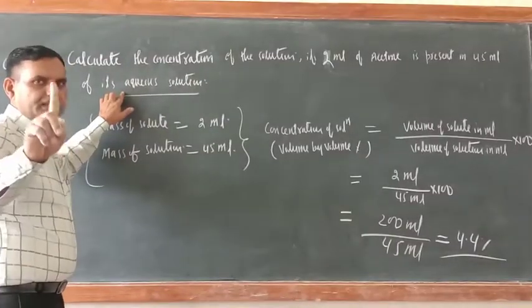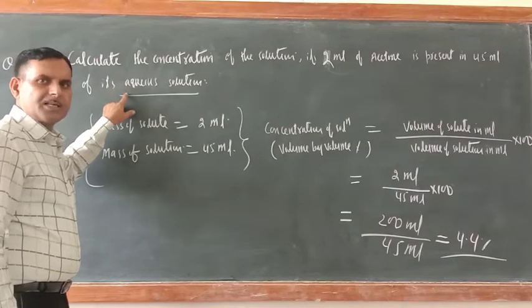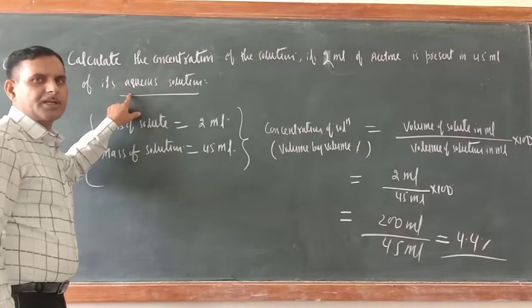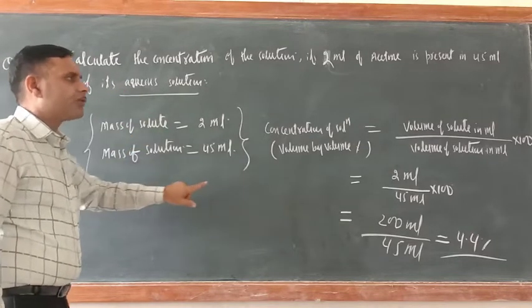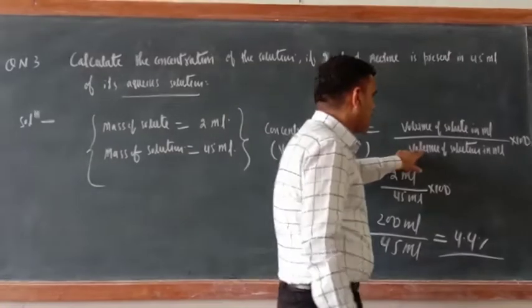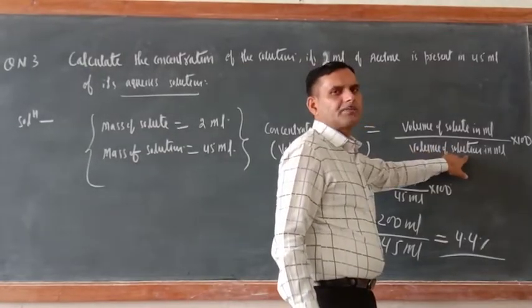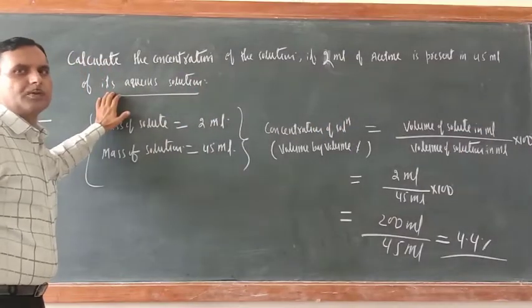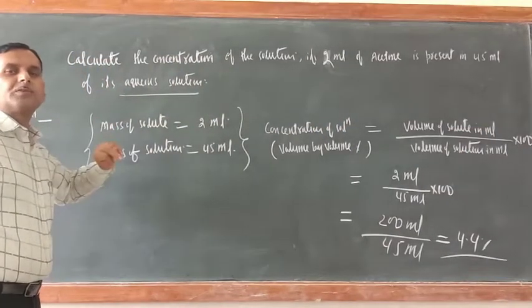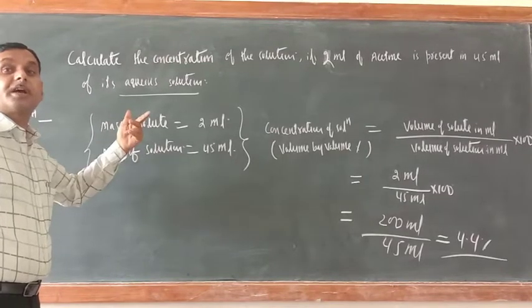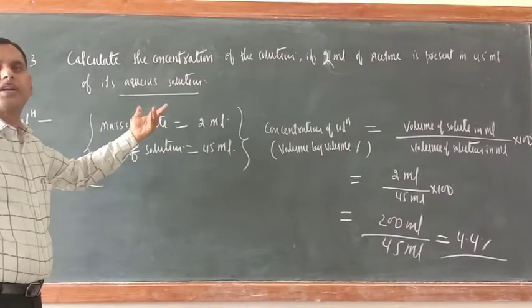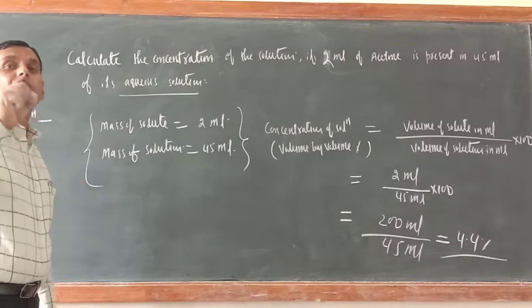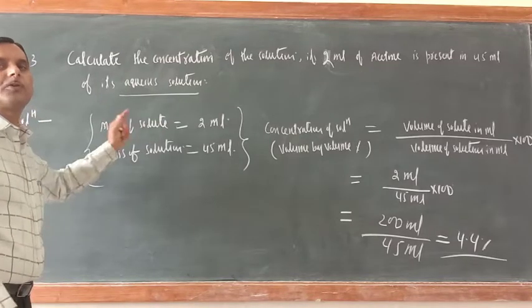Dear cadets, always remember, if the volume of solution is given directly, there is no need to write volume of solute plus volume of solvent, since they have directly given the volume of solution. If the volume of solution is not given, and instead they have given the volume of solvent, then the sum of volume of solute plus solvent equals the volume of solution.